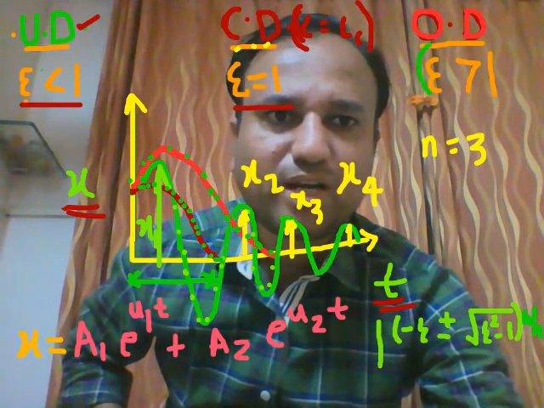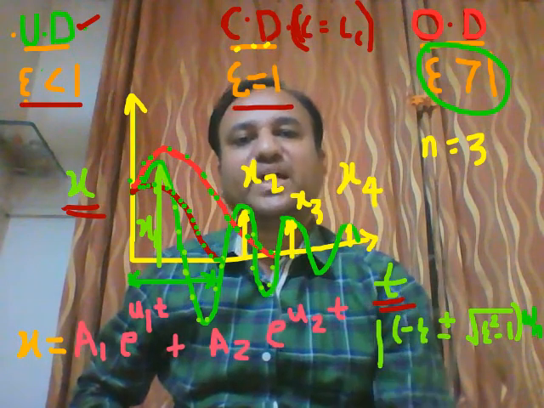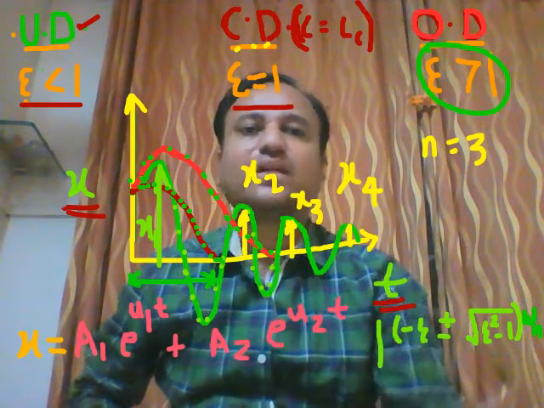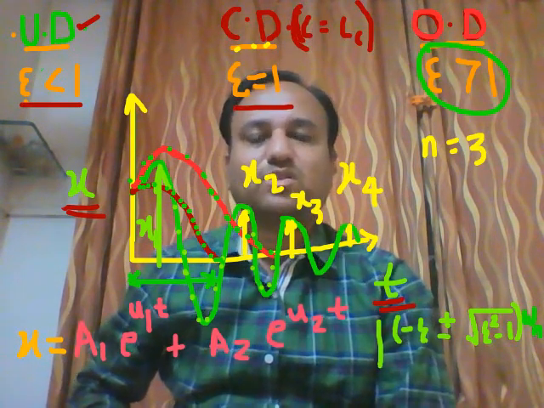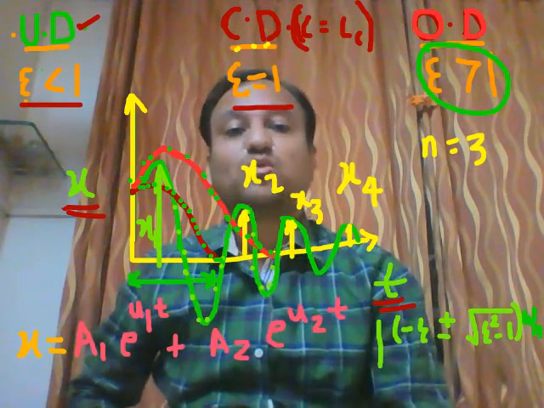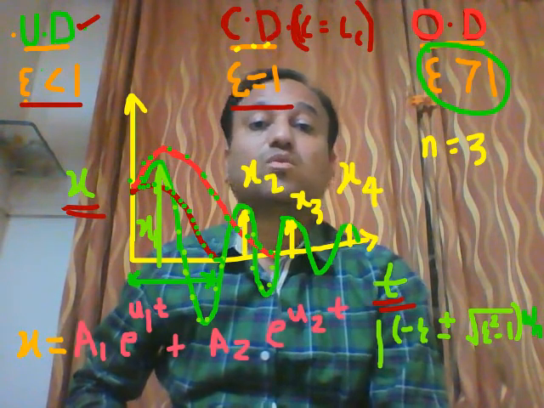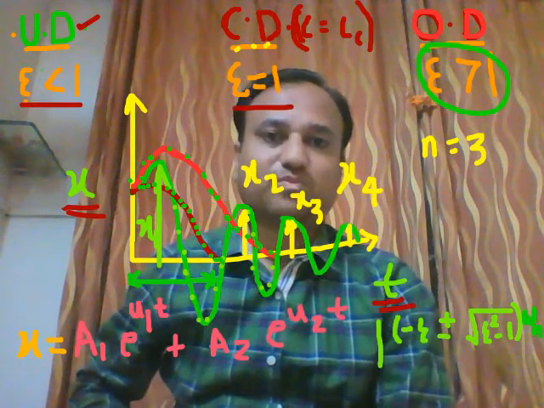See student, in an overdamped system, the damping ratio or damping factor is greater than 1. So you can say there is more resistance to the motion of a moving body.